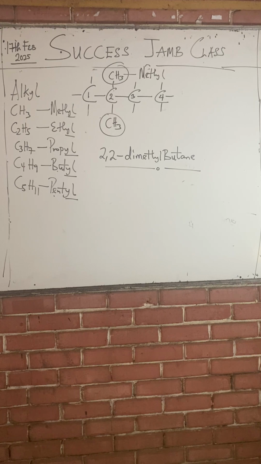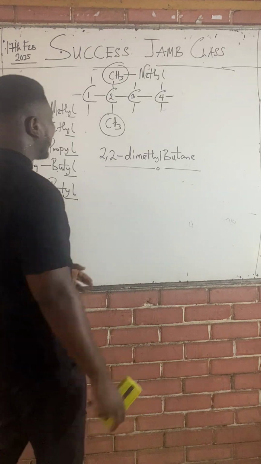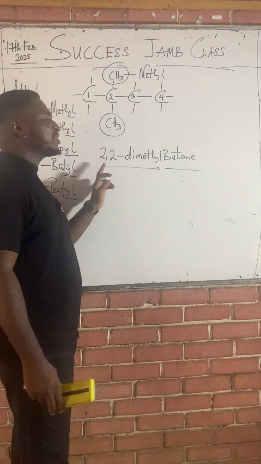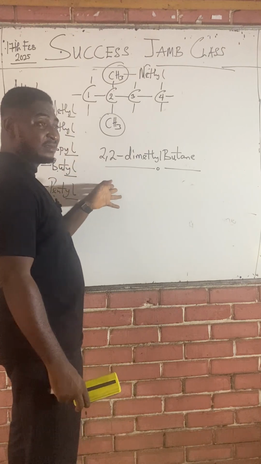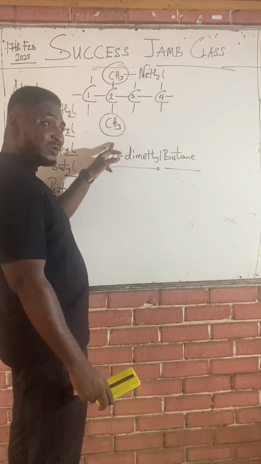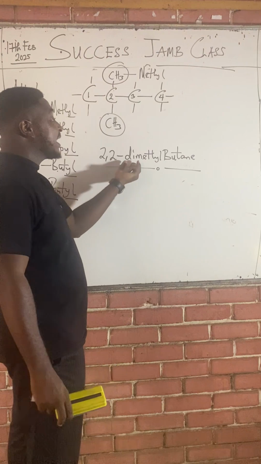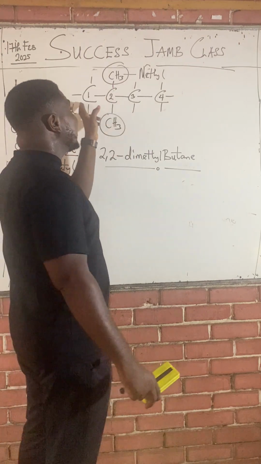You know why we say 2,2? Because we have a methyl group on carbon 2, and we still have another methyl group on carbon 2 again. You might ask, why don't you just say 2? No. In organic chemistry, you must be specific to detail. One 2 for each methyl shows that there are double methyl groups. And the parent name still remains butane.